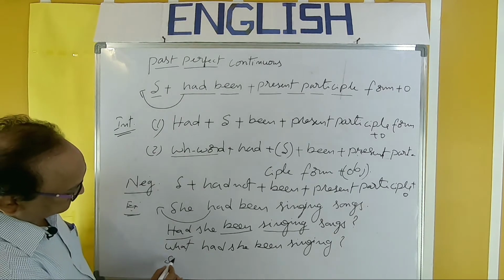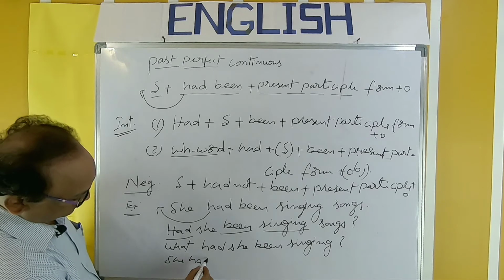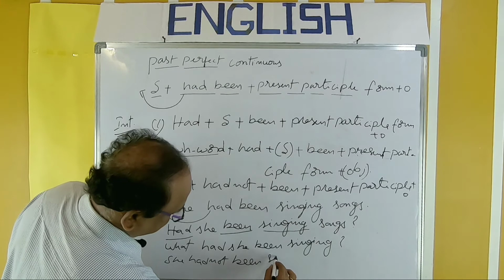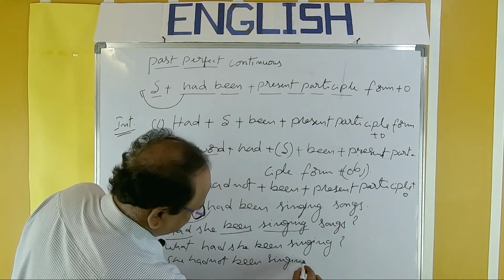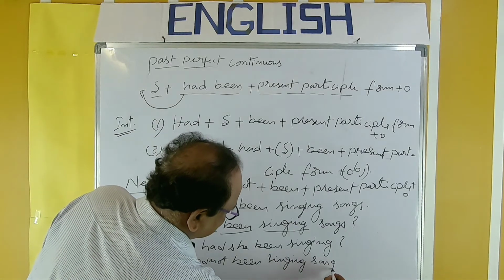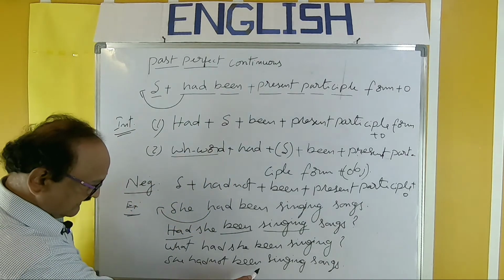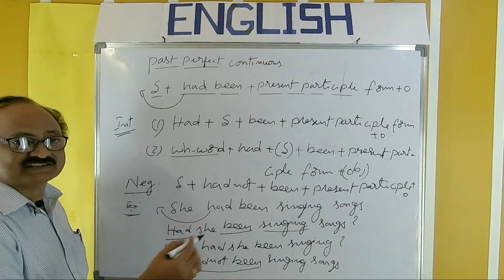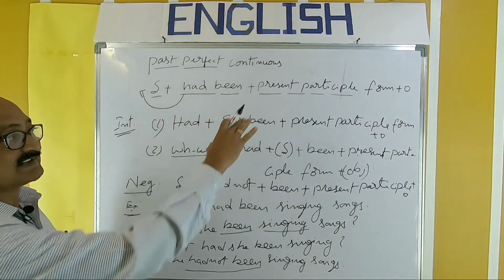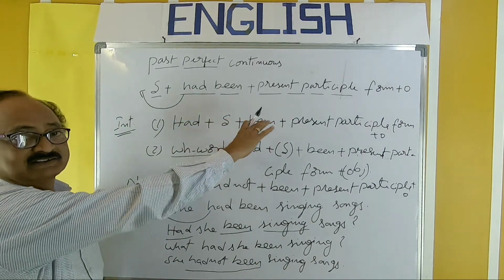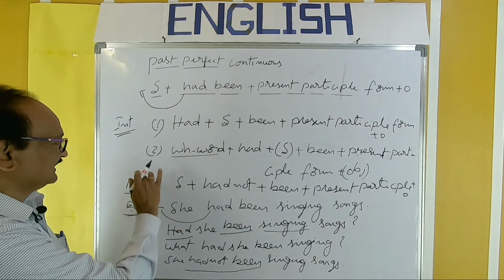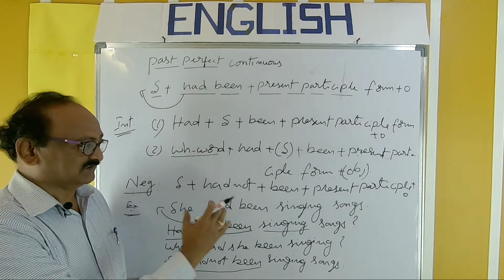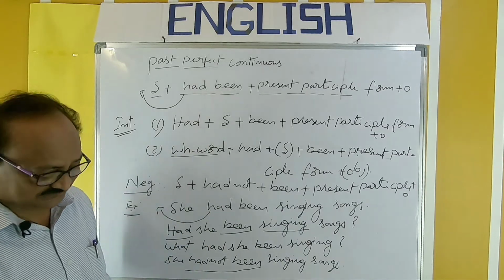Of course, next the negative sentence. She had not been singing songs. So this is the negative sentence. So this is the affirmative form, the interrogative form of two types, and the negative form. So all these are the different forms. We'll take two more examples now.